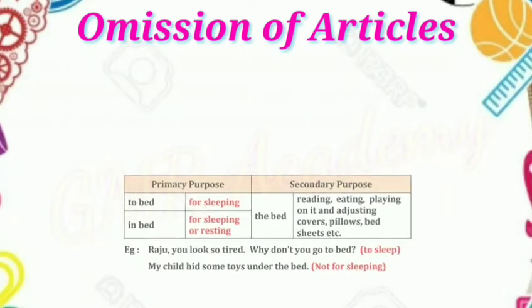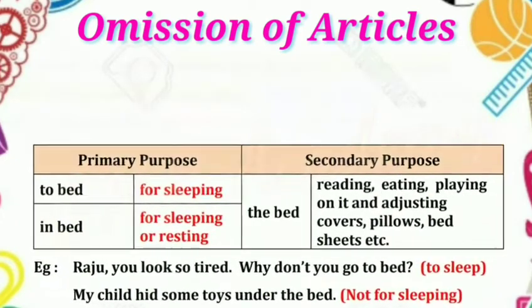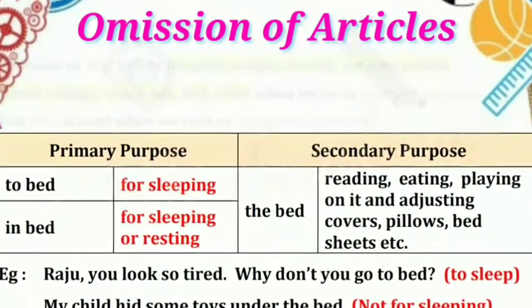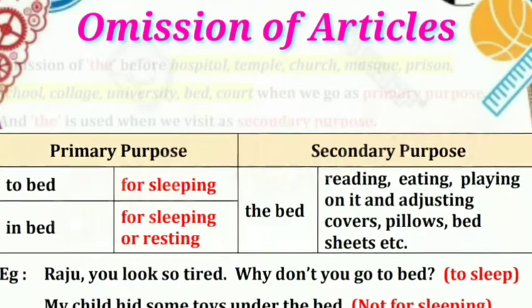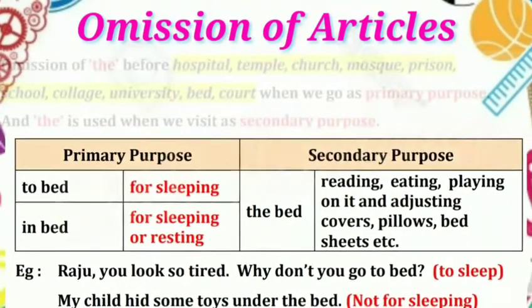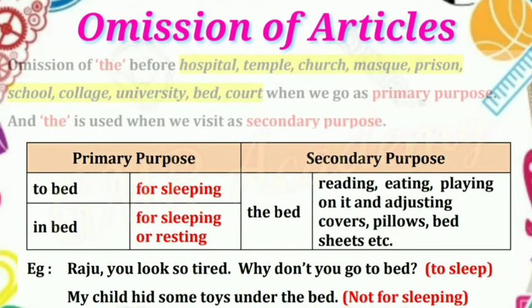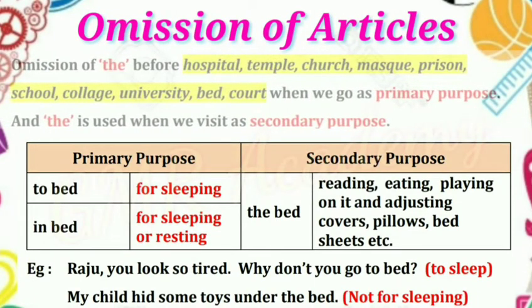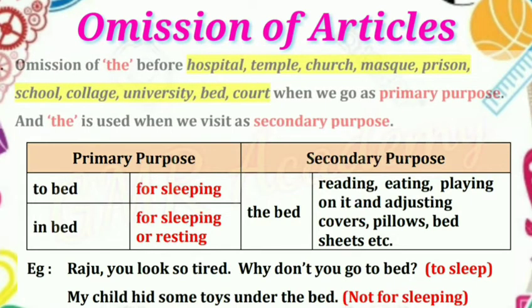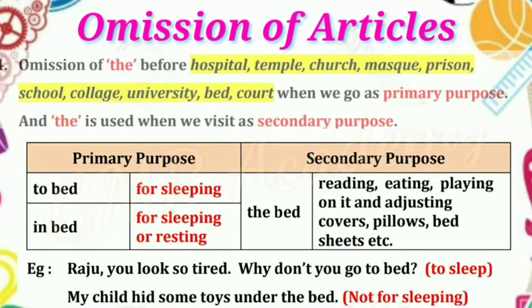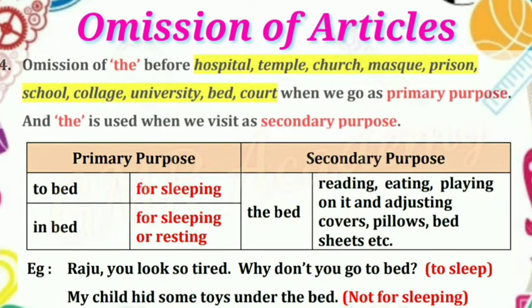Number 4. Omission of the article "the" before hospital, temple, church, mosque, prison, school, college, university, bed, and court when we go for the primary purpose, and the article "the" is used when we visit for a secondary purpose.